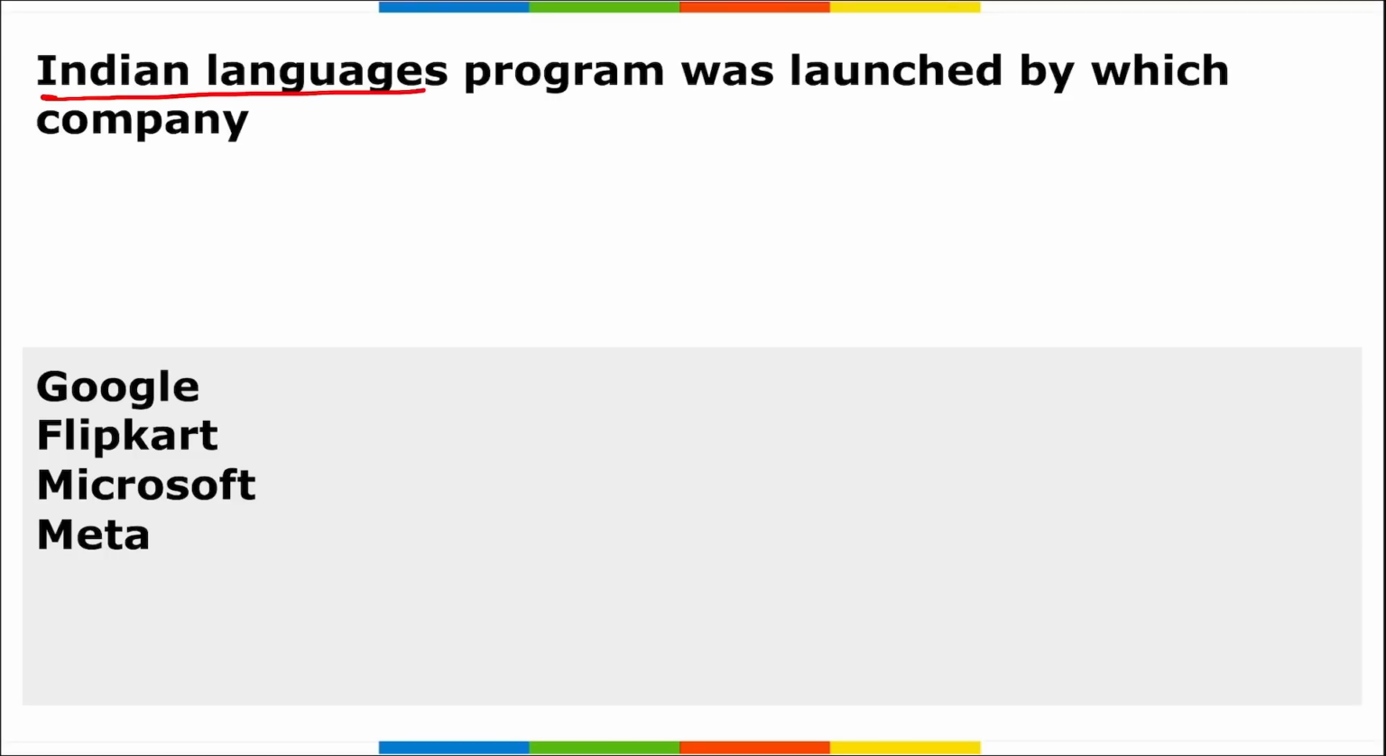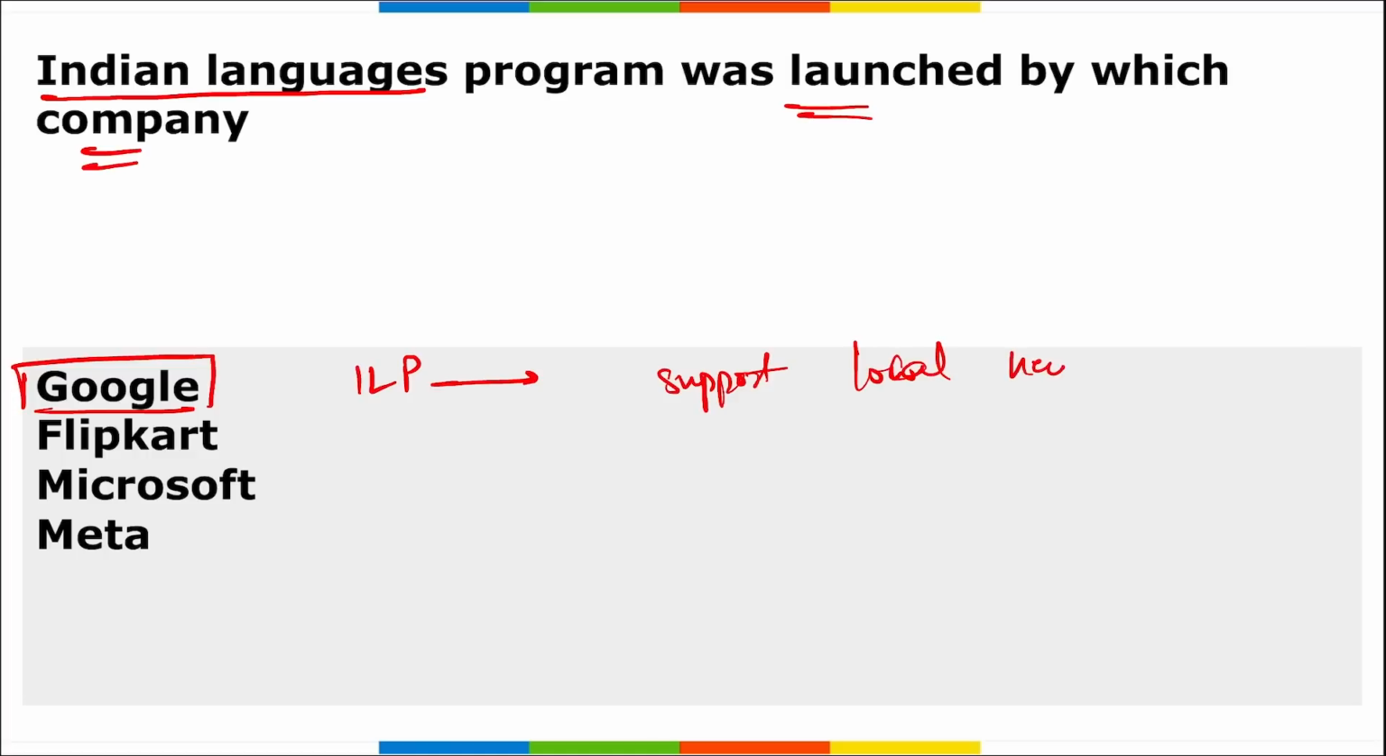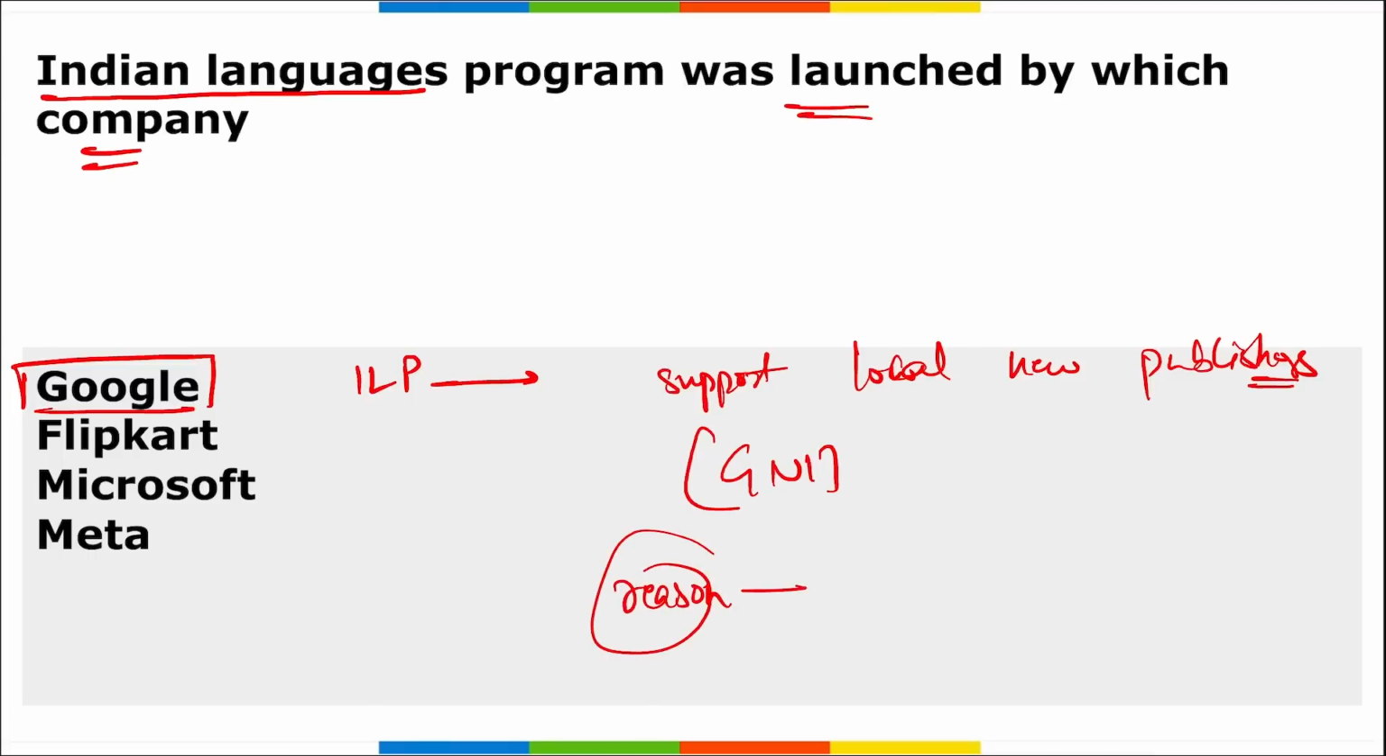Next, the Indian languages program was launched by which company? Remember, recently Google launched an Indian language program, and this is to support local news publishers, right? And this Indian language program was launched by Google under their Google News Initiative, that is GNI. And what was the reason for the same? It is to support the local news publishers in India by improving their digital operations and to allow them to reach more people, or to reach a larger audience.